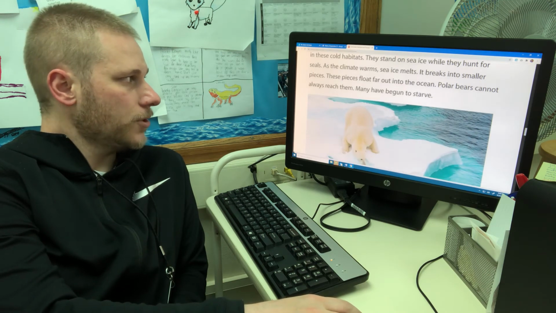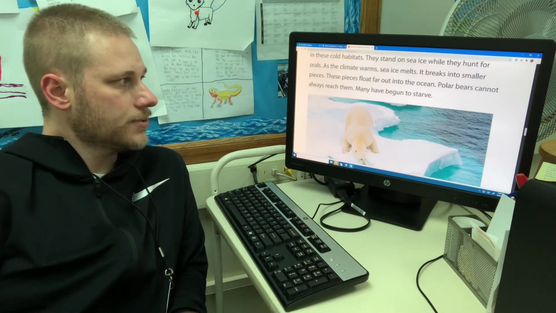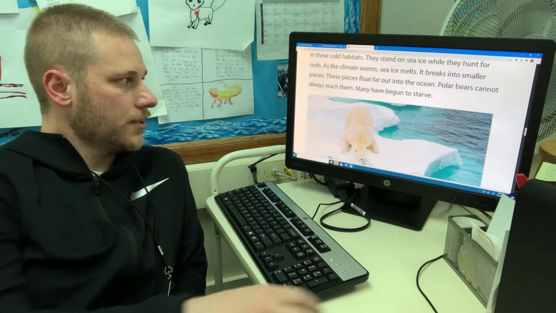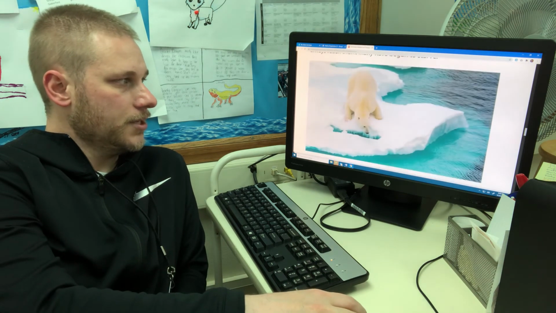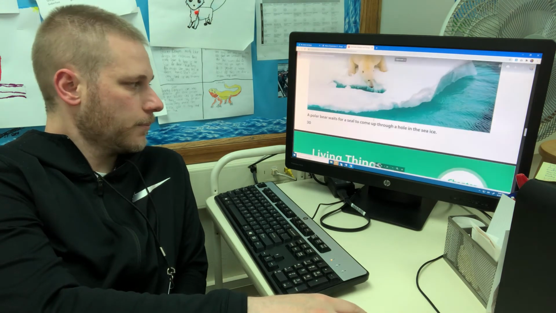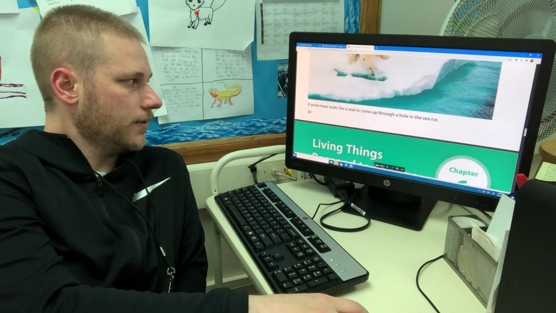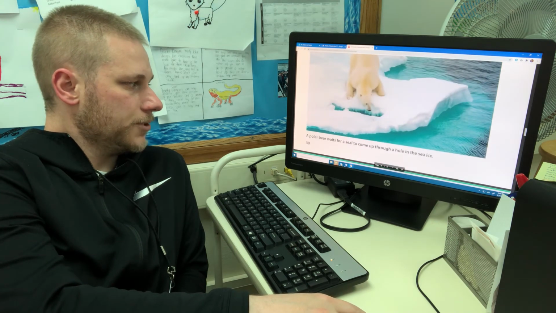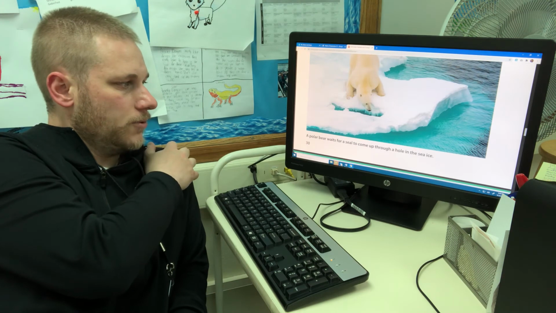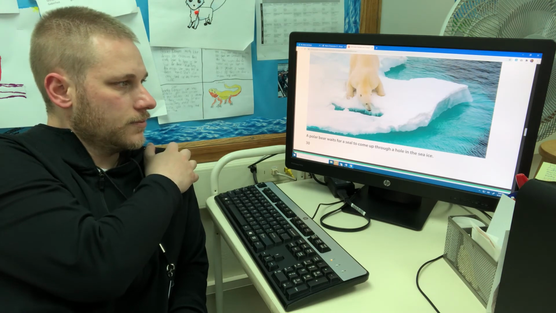It breaks into smaller pieces. These pieces float far into the ocean. Polar bears cannot reach them. Many have begun to starve. That is it. In the picture, a polar bear waits for a seal to come up through a hole in the sea ice.